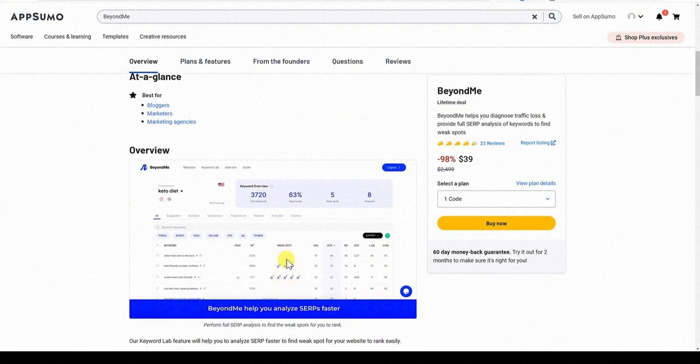So this is somewhat aiming to, you can obviously see when you have these little weak spots, I believe that they are trying to do something similar to what Lowfruits does, which is identify if there's forums or Reddit or social media ranking in the top 10 for a keyword, then it's a good signal that if you wrote a blog post about that and answered the question very comprehensively, that you would have a good chance of ranking. So it does have these different opportunity metrics and so forth. So this is definitely an SEO tool and a major keyword research tool.